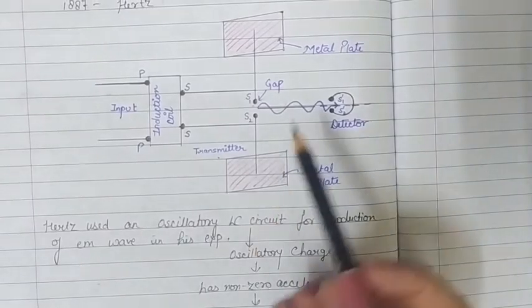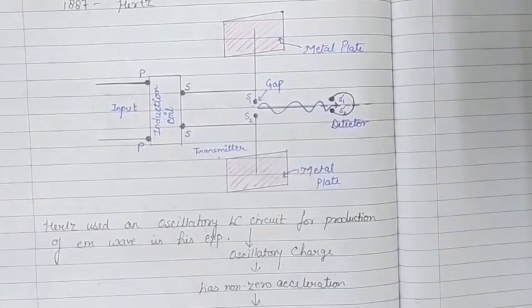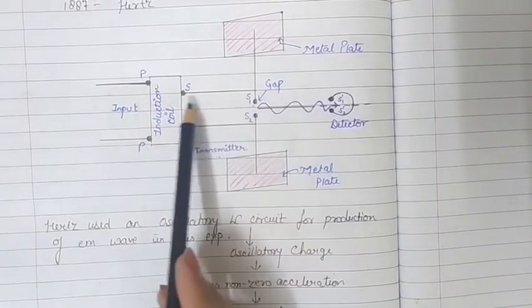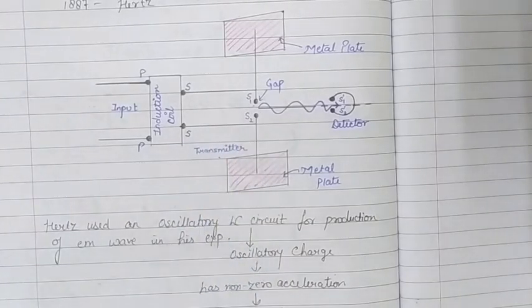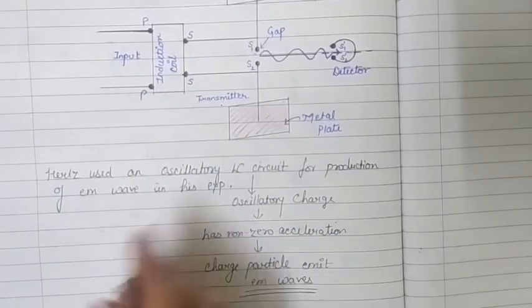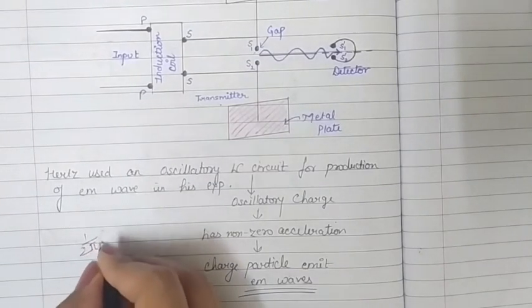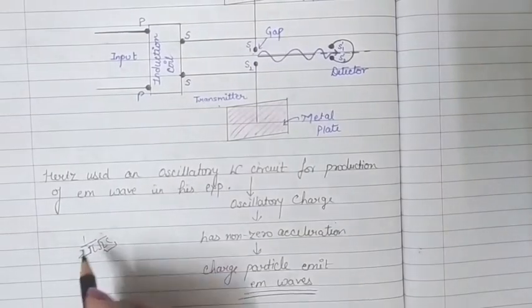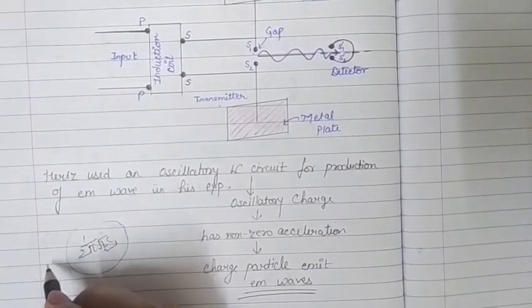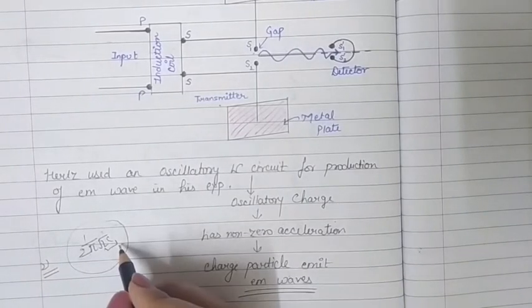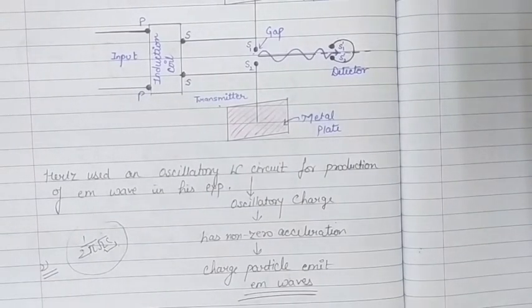Since the metal plates present here form a capacitor of low capacitance, let it be C, and these connecting wires offer a low inductance, let it be capital L, the system generates electromagnetic waves of frequency 1 upon 2 pi root LC. Now these values are small, which means the system is generating electromagnetic waves of high frequency. Since the capacitance and inductance in the experimental setup are small, the electromagnetic wave that we get will be of high frequency.